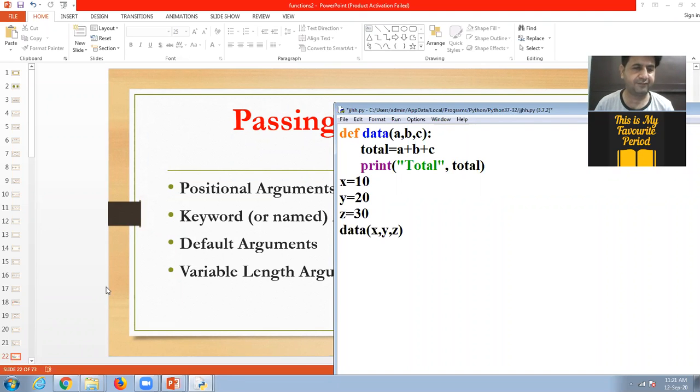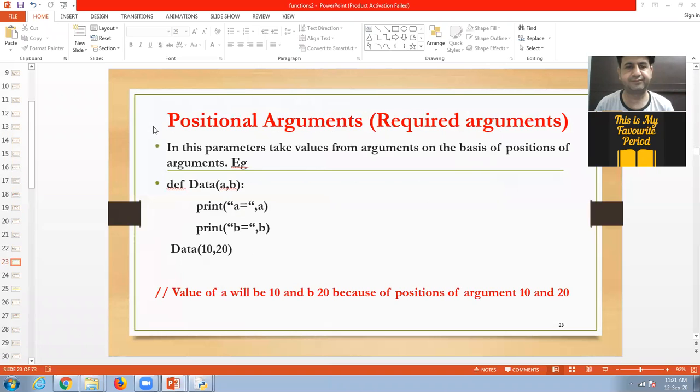Now next, look here. A positional parameter takes the value from the argument on the basis of position. So 10 will be received by A, 20 will be received by B. This is called a positional argument or required argument. Required arguments are those arguments which are compulsory. It means in this program, at the time of function calling, I need exactly 2 values, not less than 2, not more than 2.